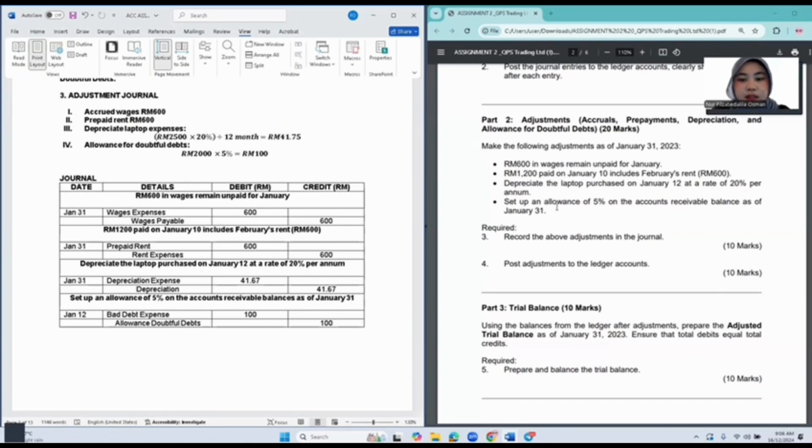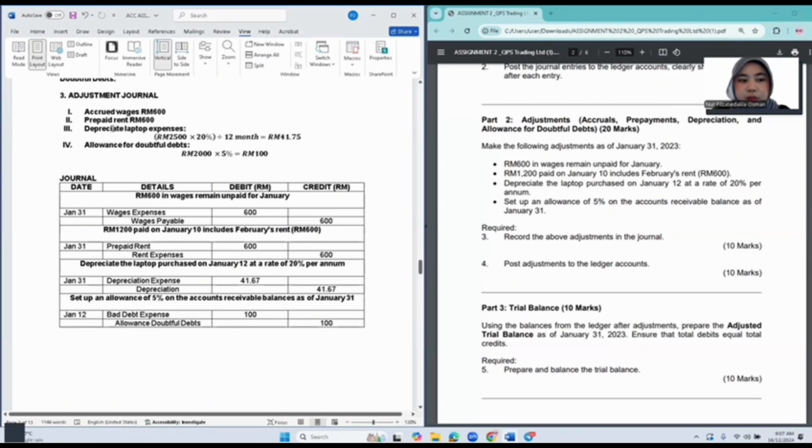And the last one is set up an allowance of 5% on the account receivable balance. So in account receivable, we've got 2,000 multiplied with 5%, and the answer is 100.